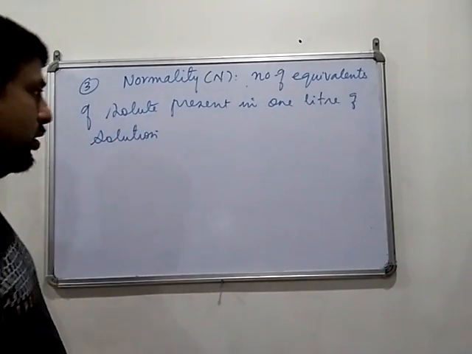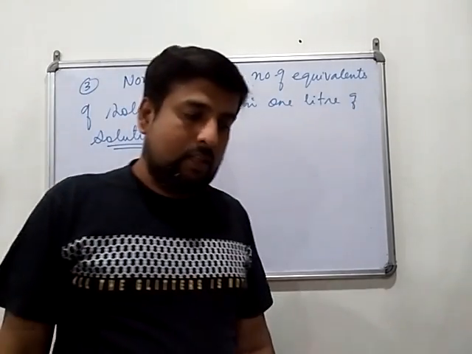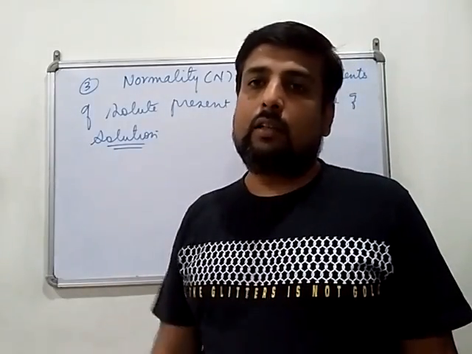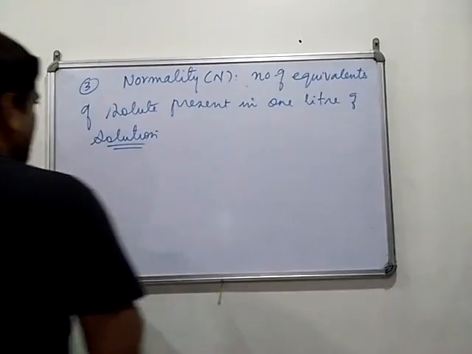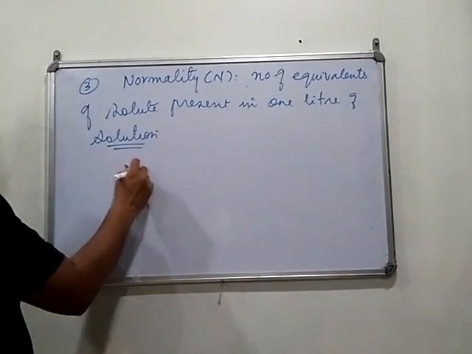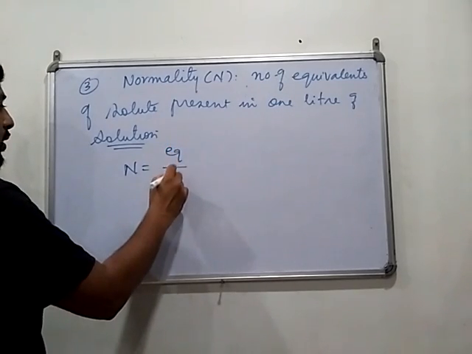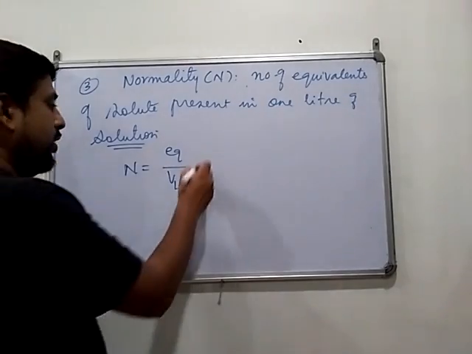So you have to concentrate on the term solution, not the solvent. Always we take the volume of the solution as the denominator, except in molality. Now what is the formula of normality? N equals the number of equivalents divided by the volume of solution in liters.